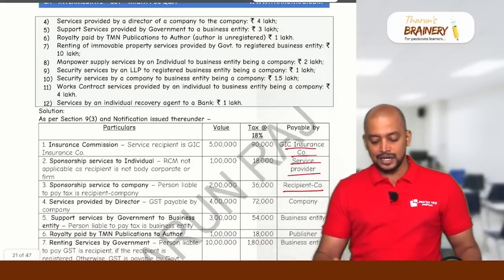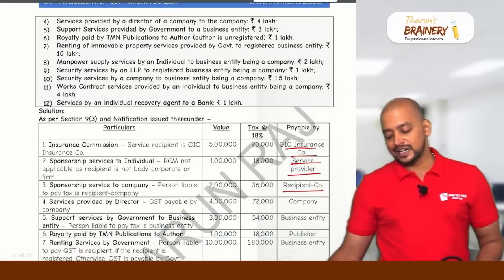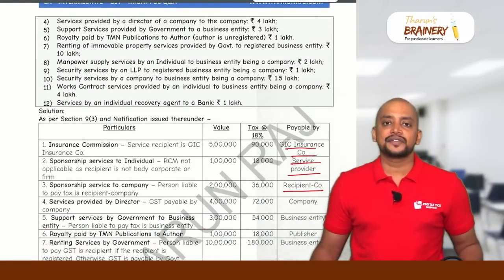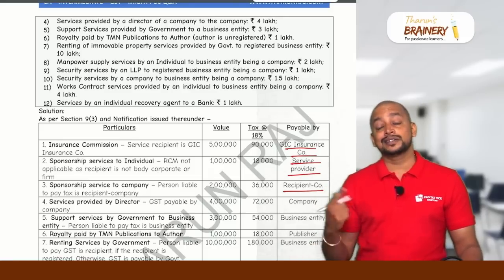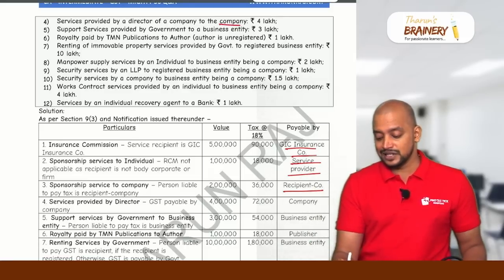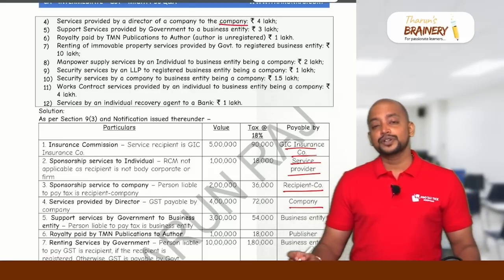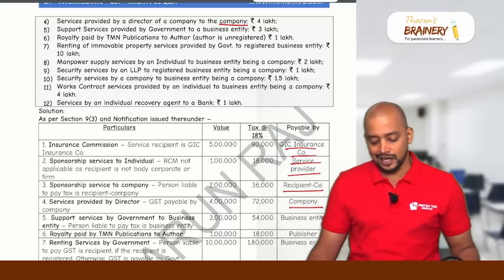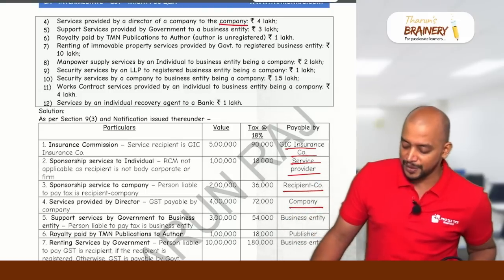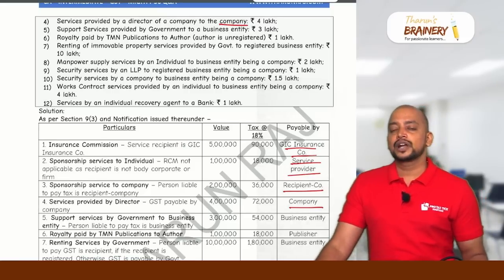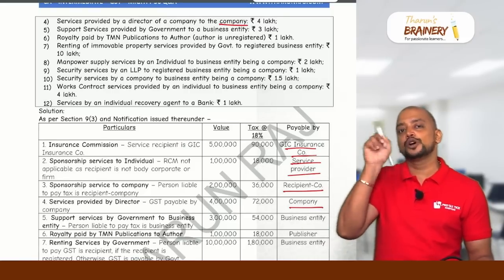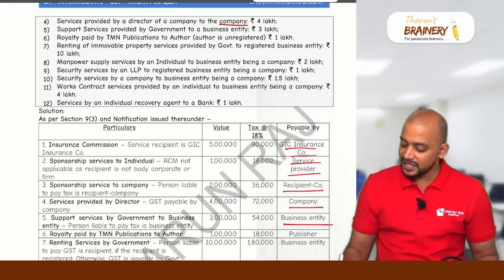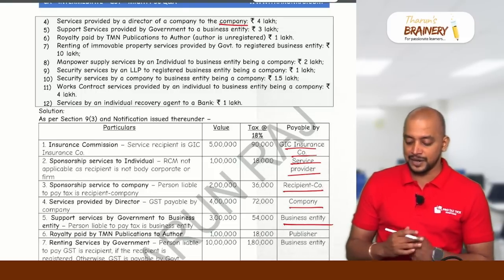Then next, number 4, services provided by a director of a company to the company. So director's services to the company will come under RCM. Liability to pay GST is on the company. Suppose the director is an employee, then there is no supply in that case. Next, support services provided by government to business entity. So for government to business entity, only renting of immovable property is FCM; all other services will be RCM. So the business entity will pay GST under RCM.